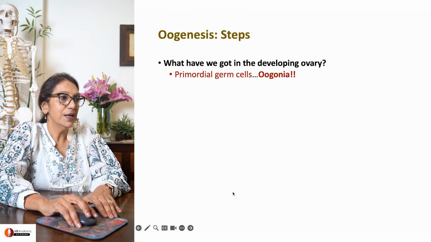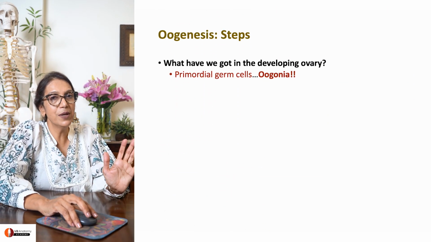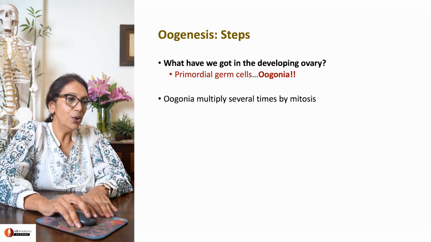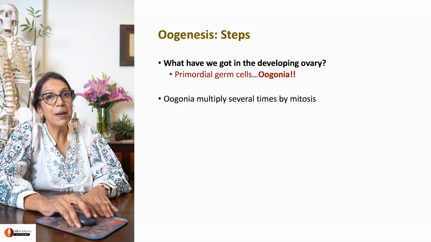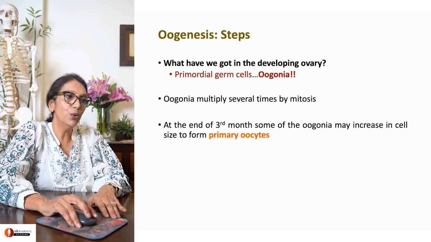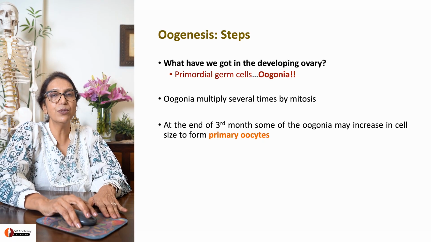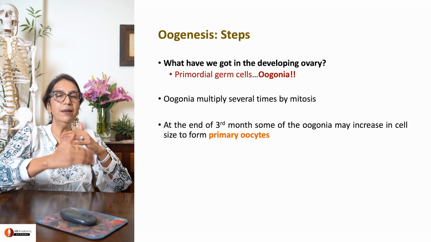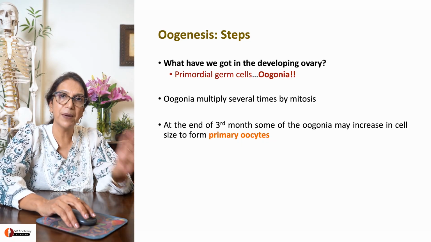Continuing our journey, primordial germ cells have formed oogonia. We know that. Oogonia begin to multiply by mitosis. By the end of the 3rd month, oogonia increase in cell size to form primary oocytes.